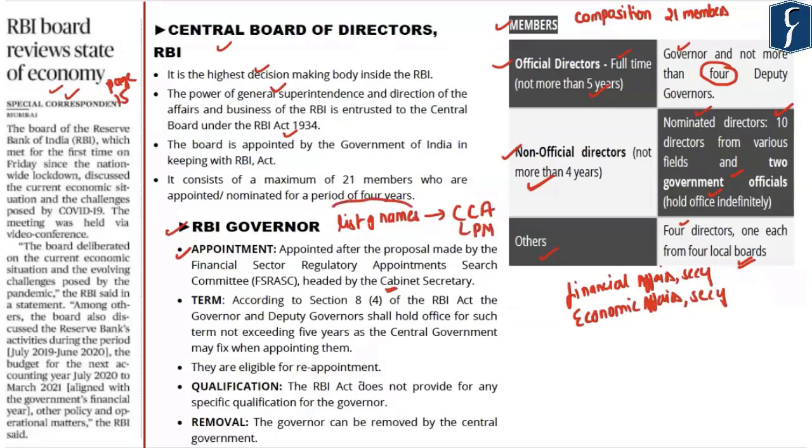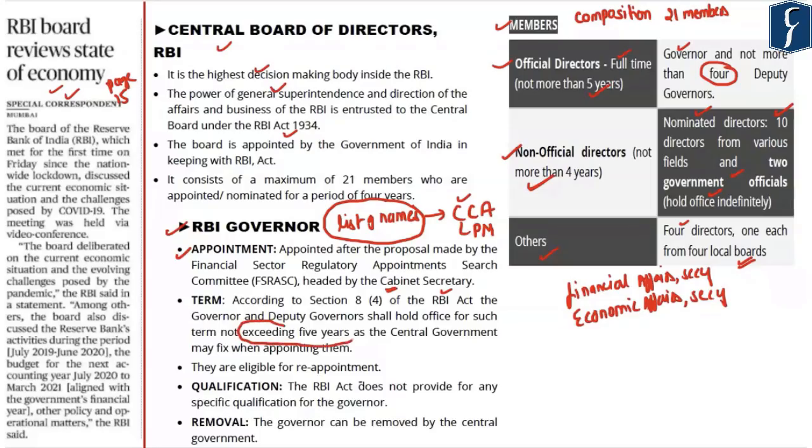So, out of the total list of names provided by the Financial Sector Regulatory Appointment Search Committee, the Cabinet Committee on Appointments headed by the Prime Minister would choose a single name, and such a person would go on to become the RBI governor. Now, if you look at the RBI Act 1934, it states that the governor and the deputy governor shall hold office for a term not exceeding 5 years.